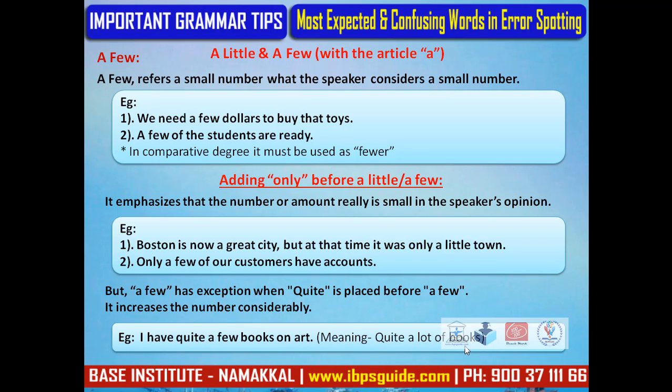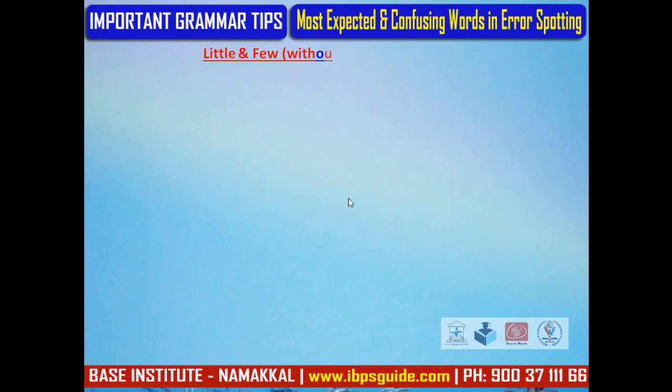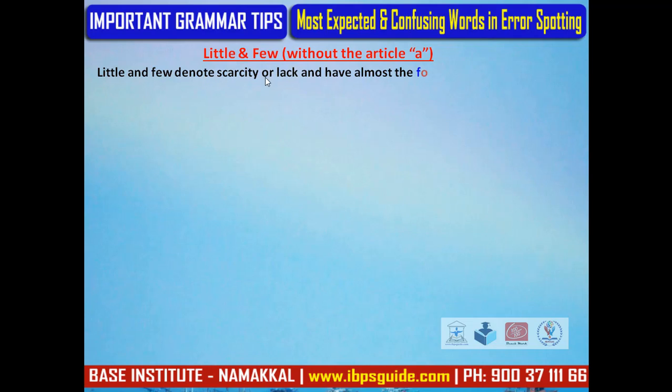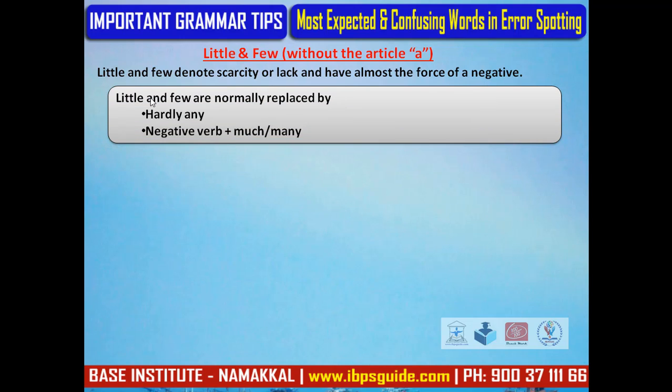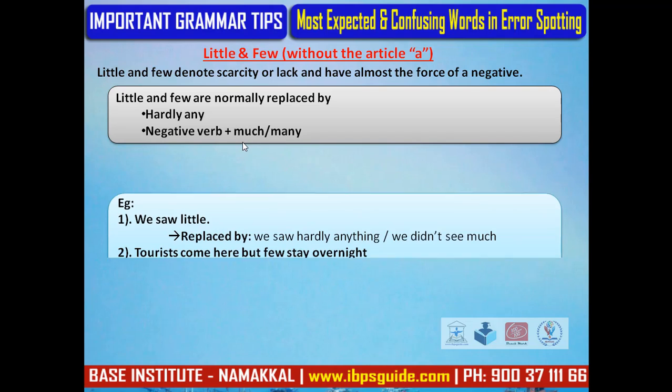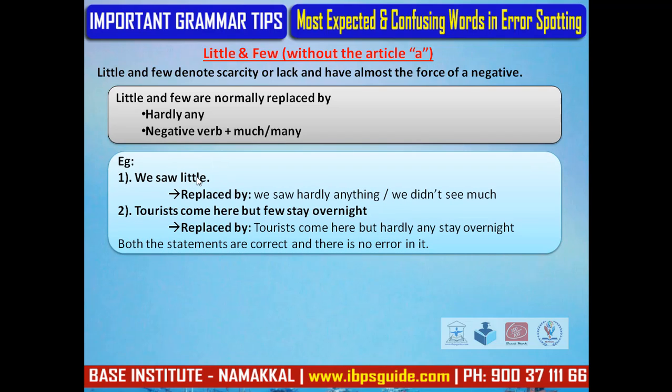Next one, little and few. Little and few denote scarcity or lack and have almost the force of a negative. Little and few are normally replaced by hardly any or a negative verb plus much or many. For example, we saw little, which can be replaced by we saw hardly anything or we didn't see much.